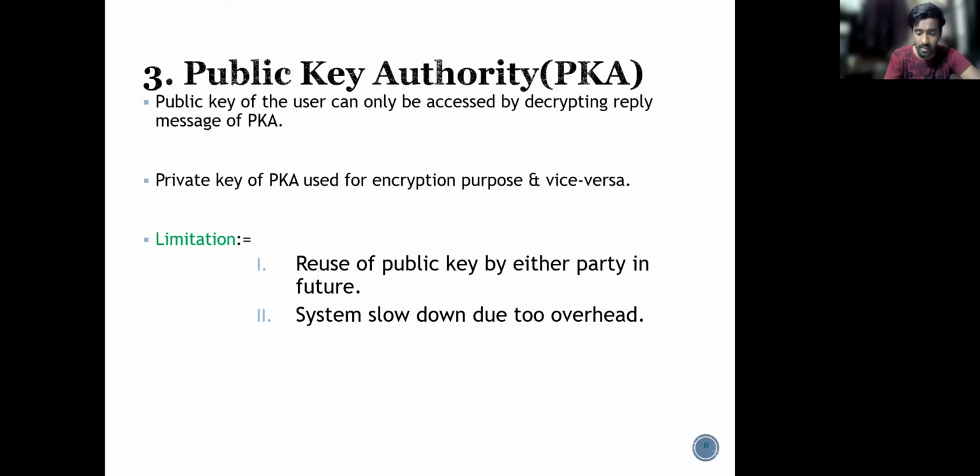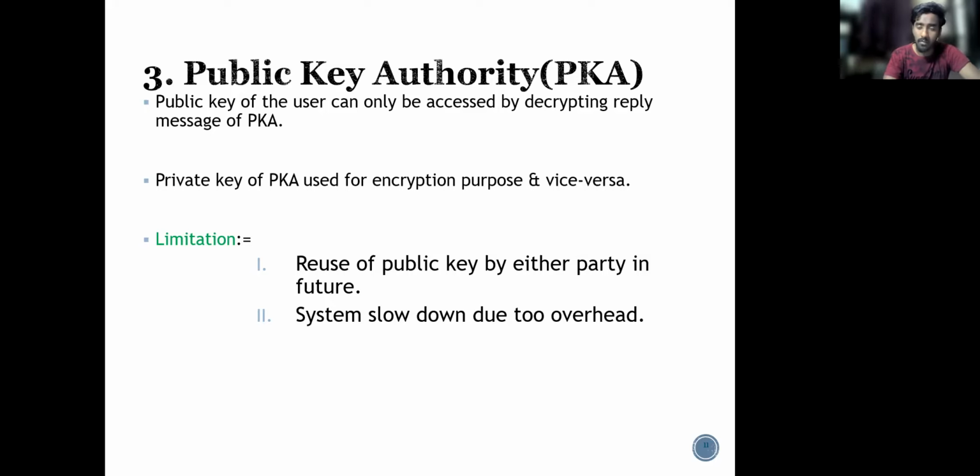Then A sends a message to B, which is IDA and N1. What is IDA? That is a unique identification, and it is encrypted with the public key of B, along with N1. N1 is a nonce. A nonce means something like a unique transaction. The nonce is used for eliminating the replay attack.